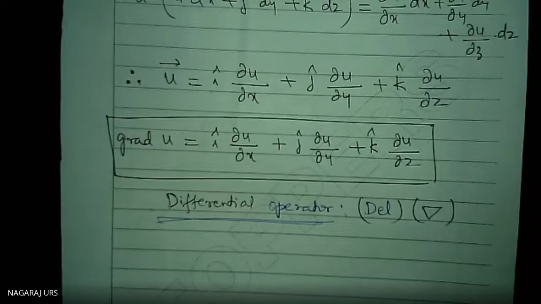You know about differentiation in mathematics from second PUC. Differentiation, d by dx. That is only a scalar operator. d by dx is not a vector operator. It is a scalar operator, a differentiation concept. But this one can be used for a vector also and for a scalar also. That's why I said it is slightly difficult to understand the concept. But once you understood, it is very easy to score the marks.